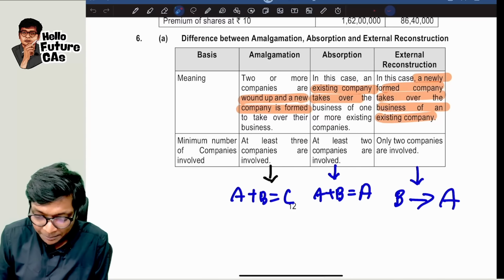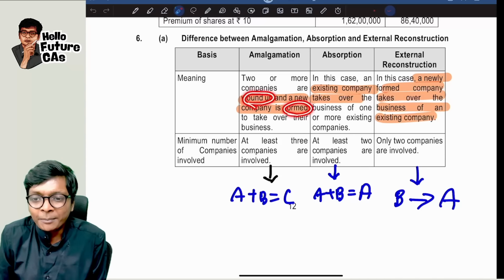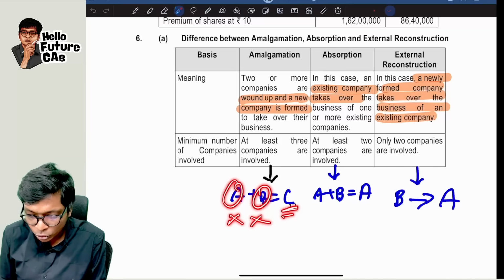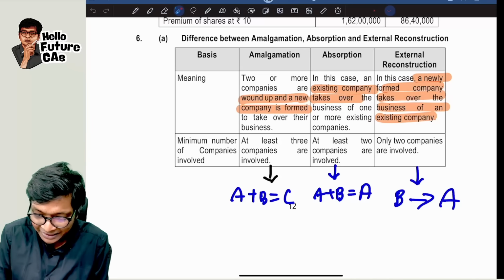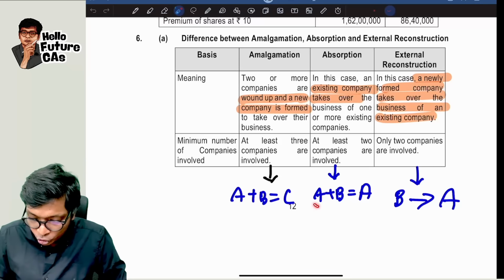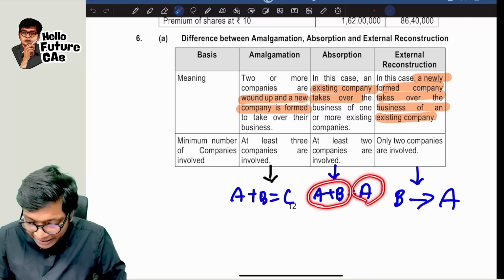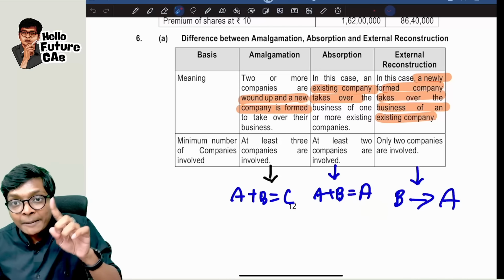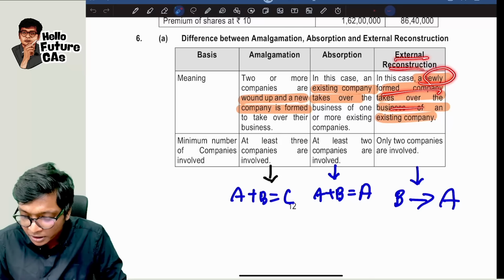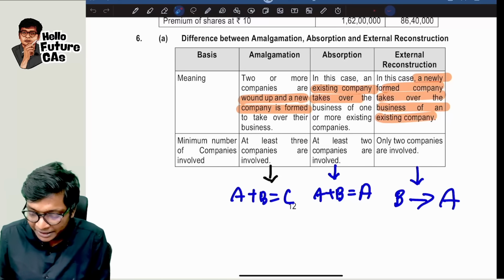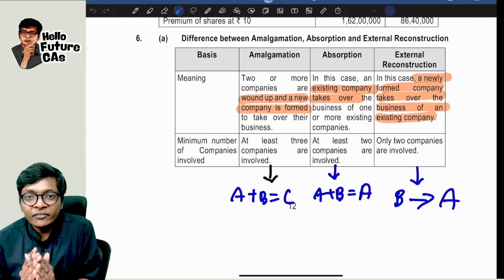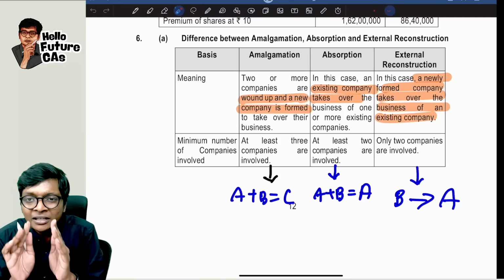2 or more companies are wound up and a new company is formed. A plus B becoming C. A and B are closed, becomes C. Next, an existing company takes over the other company. So A plus B becomes A. So A is taking over B. External reconstruction means a new company is formed to take over the existing company. So new company B is coming and taking over A. This is the difference between amalgamation, absorption and external reconstruction.